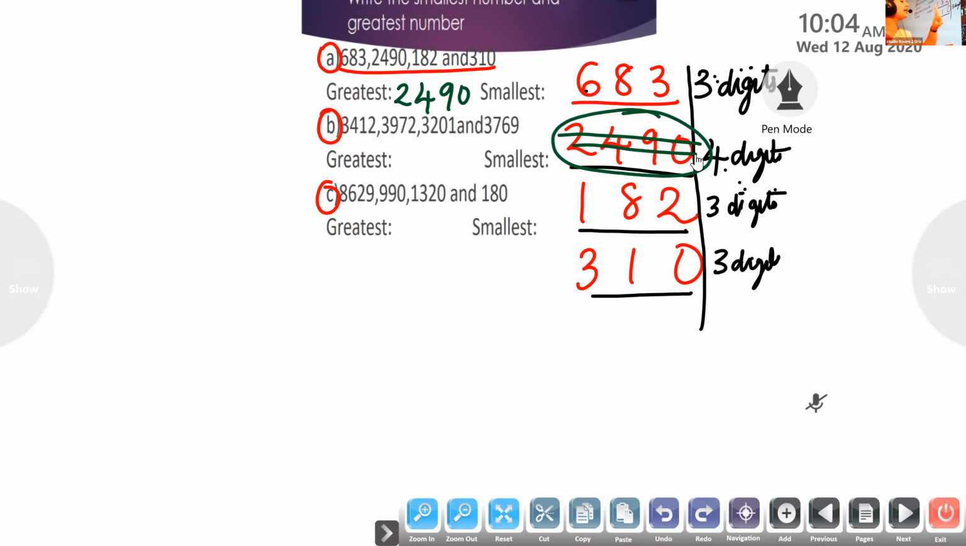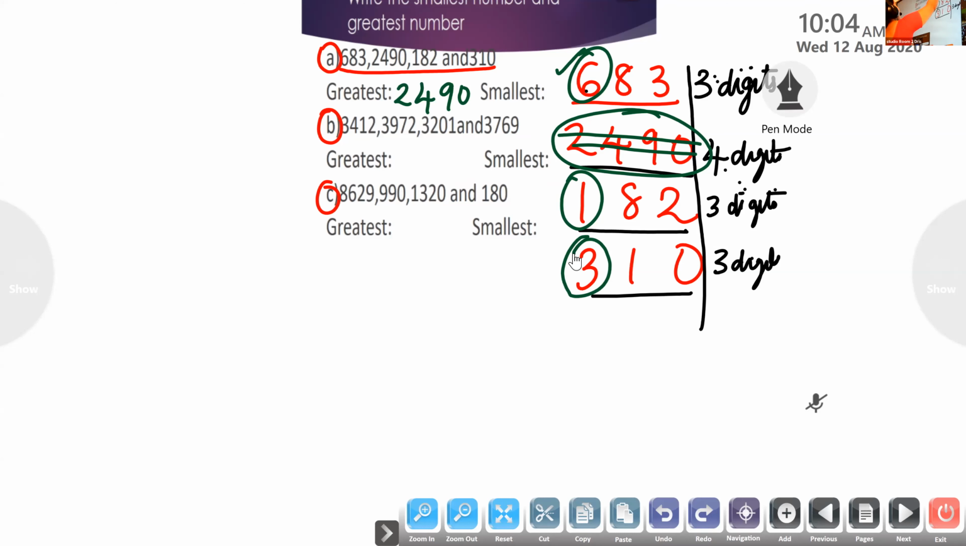They all have how many digits? 3. So what do we want to do then? We have to check the numbers. The thousands place is not there. We have to check the first digit. For this number, what is the first digit? 6. Next number, what is the first digit? 1. Next, what is the first digit? 3.